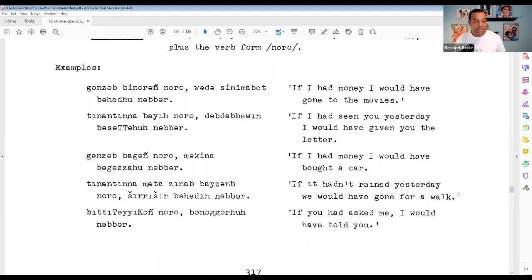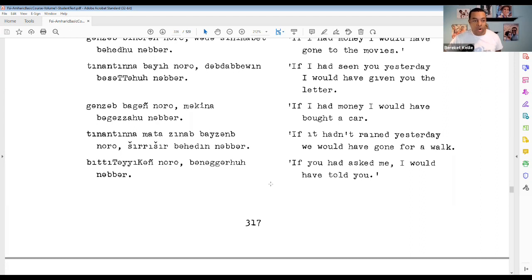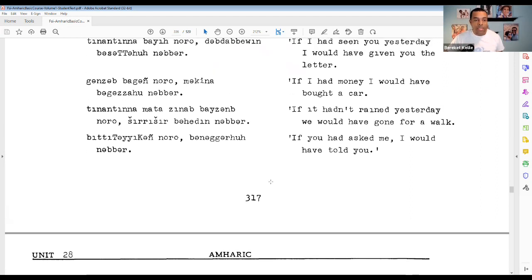And then going to the second example: if I had seen you yesterday, I would have given you the letter. If I had money, I would have bought a car. If it hadn't rained yesterday, we would have gone for a walk. If you had asked me, I would have told you.